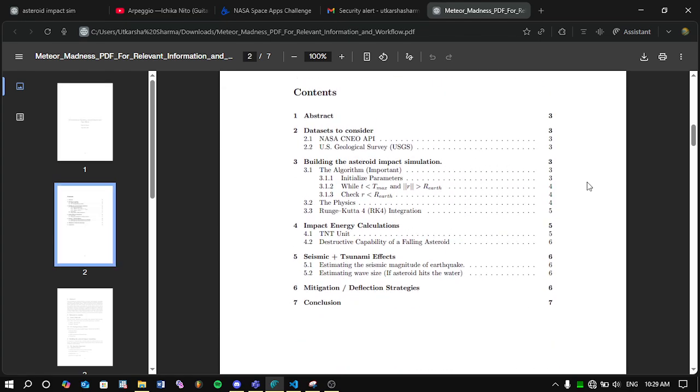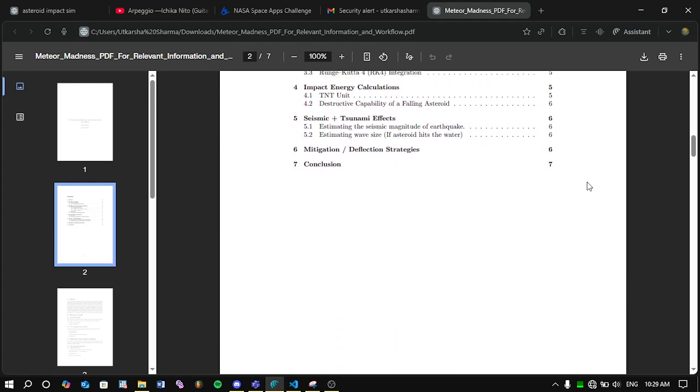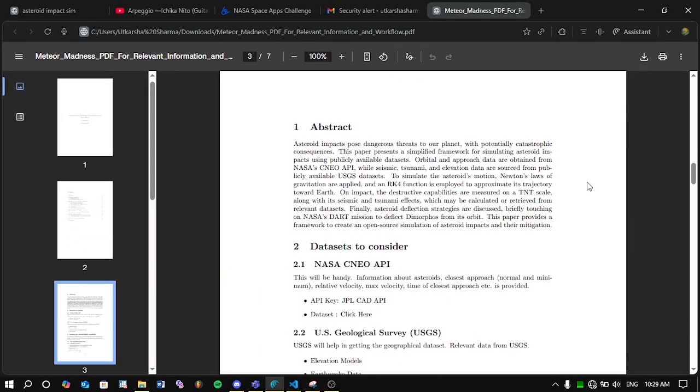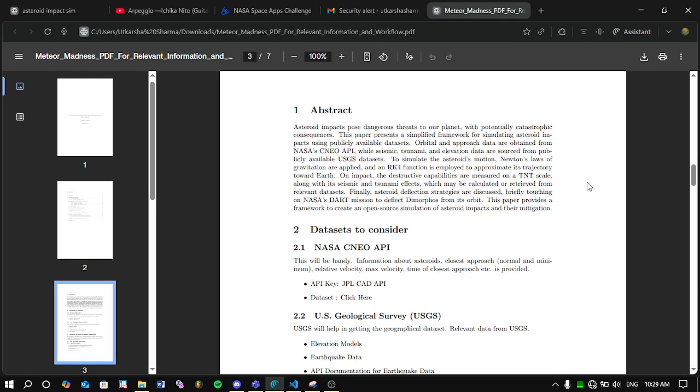Contents, abstract, data sets to consider. Okay, abstract. Asteroid impacts pose dangerous threats to our planet with potential catastrophic consequences. This paper presents a simplified framework for simulating asteroid impacts using publicly available datasets. Orbital and approach data are obtained from NASA's CNEOS API, while seismic, tsunami, and elevation data are sourced from publicly available USGS datasets.